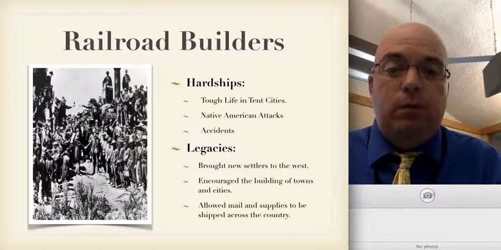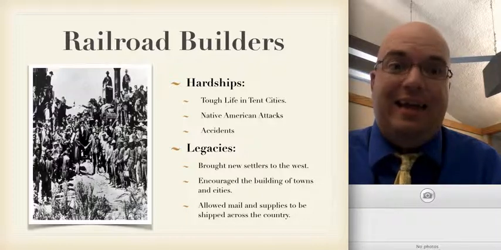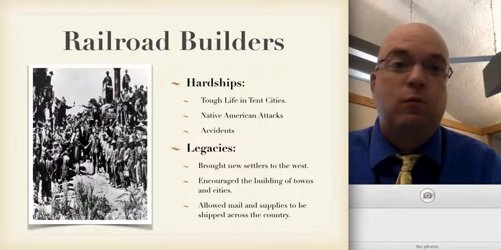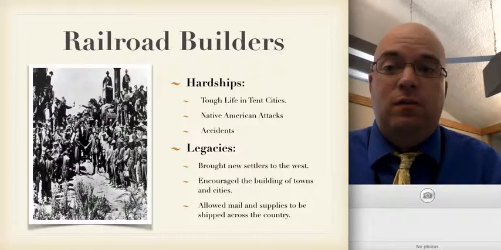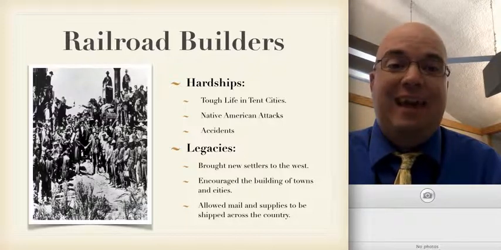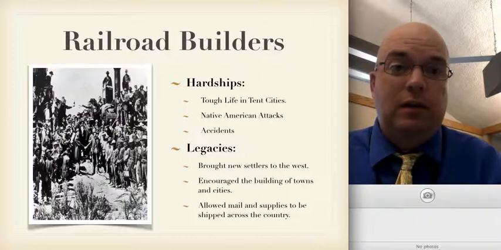The railroads were being built over the Great Plains where Native Americans were living. This was not an empty land. There were still people living there, Native Americans, and they didn't like people building a railroad across their territory, through their property. So Native American attacks were pretty common. And of course, accidents were very, very typical. You saw in the Story of Us clip the use of nitroglycerin, this massive explosion, and they didn't care if the workers were killed because they could get replaced. So accidents were very, very common.